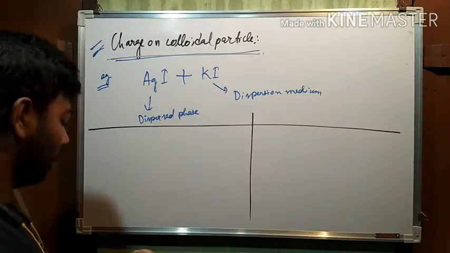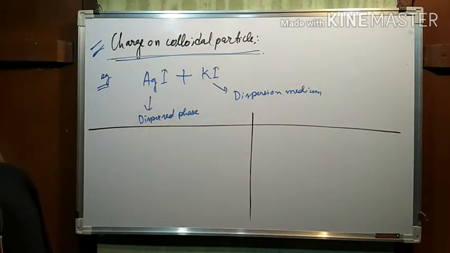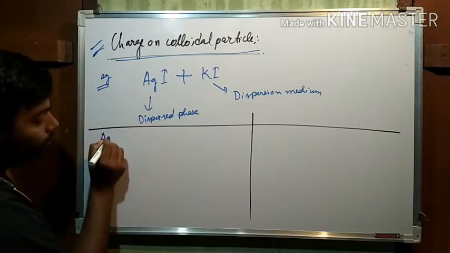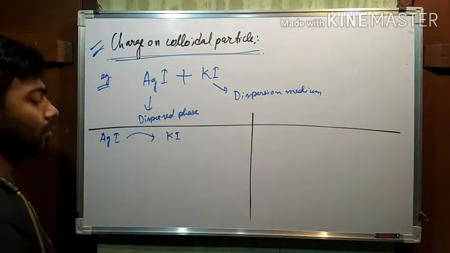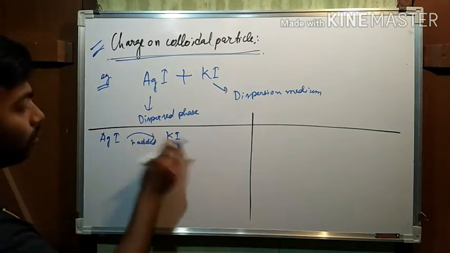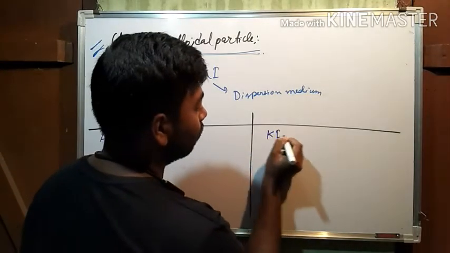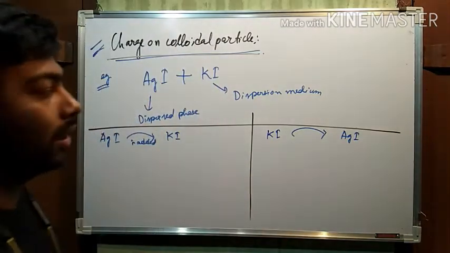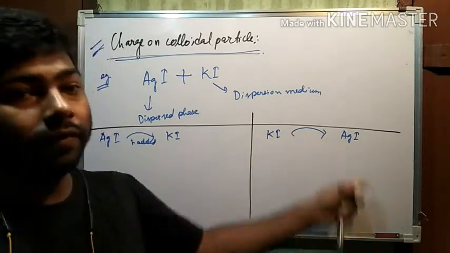First one we are giving as when silver iodide is added to potassium iodide. Another is when potassium iodide is added to silver iodide.